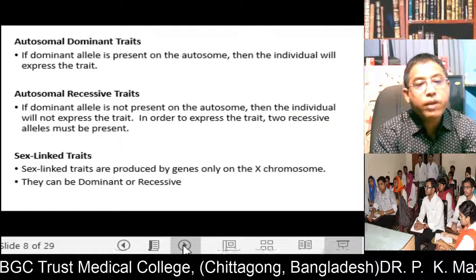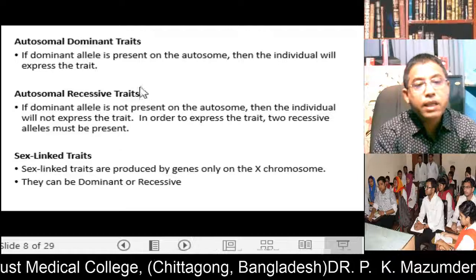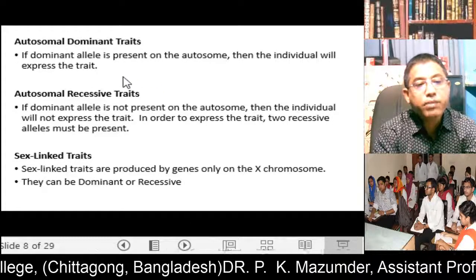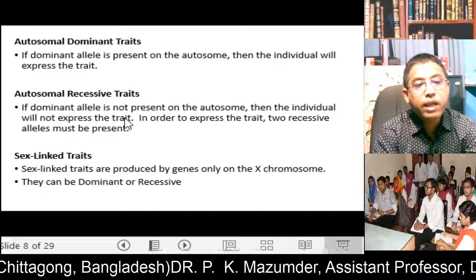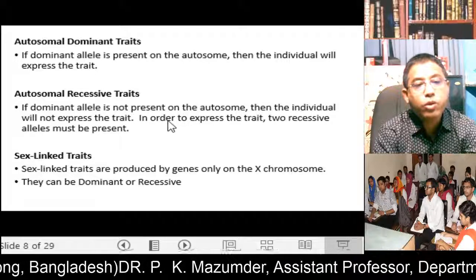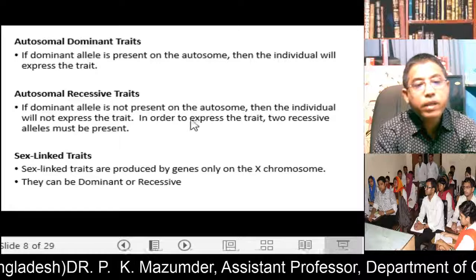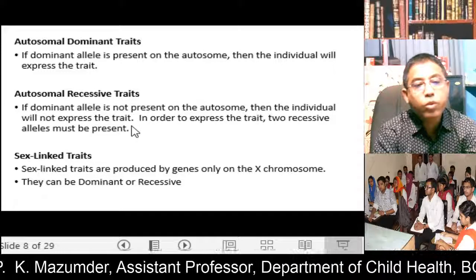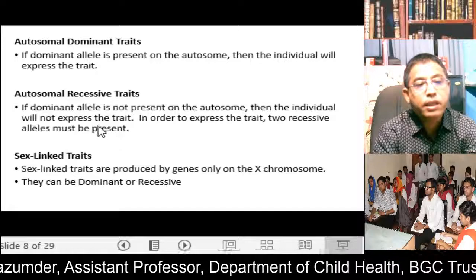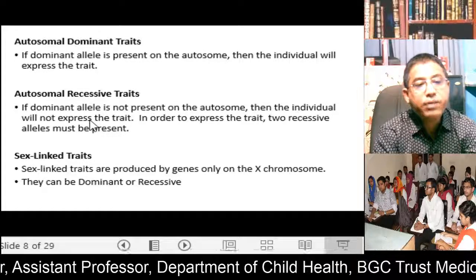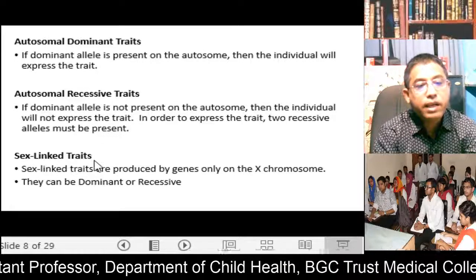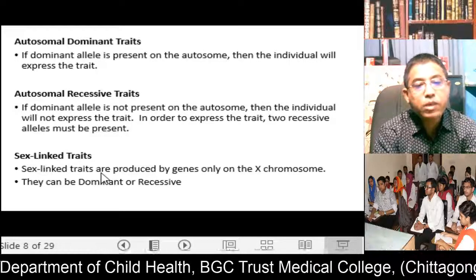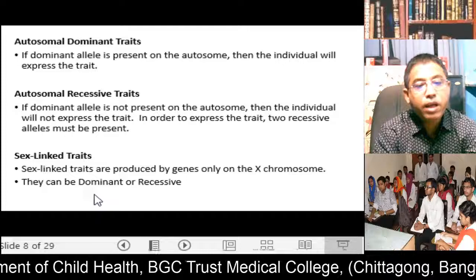Now, for autosomal dominant traits, if a dominant allele is present on the autosomes, then the individual will express the trait. If a dominant allele is not present, then the individual will not express the trait. In order to express the trait, two recessive alleles must be present. It is called an autosomal recessive trait. X-linked traits are produced by genes only on the X chromosome. They can be dominant or recessive.